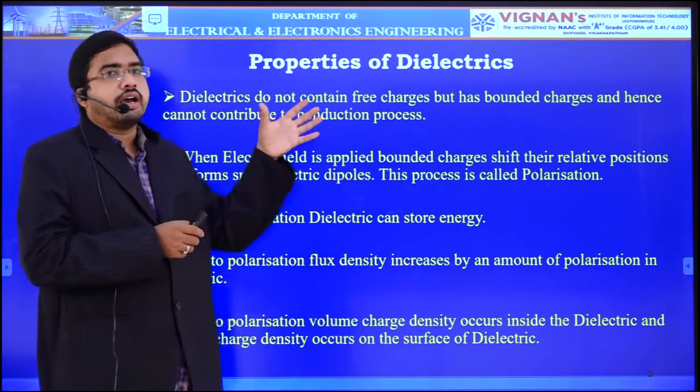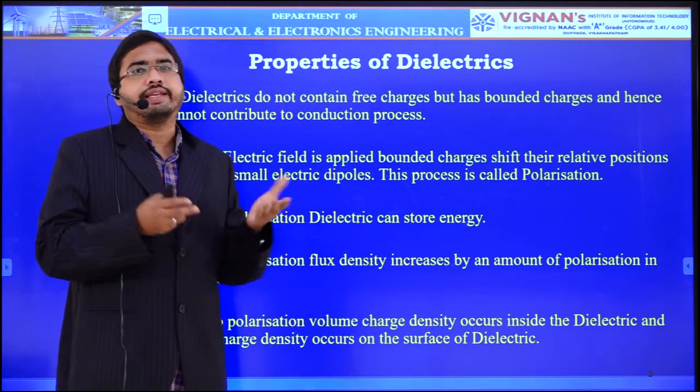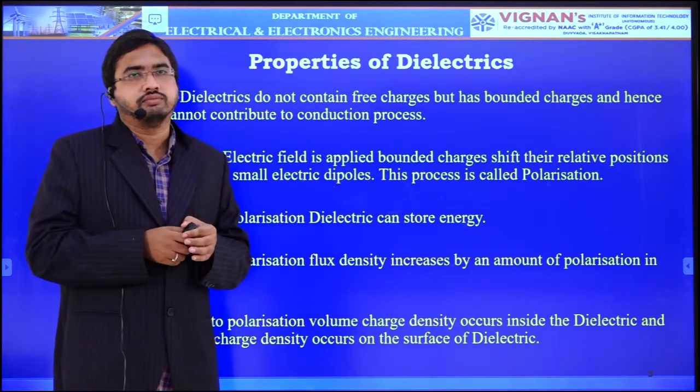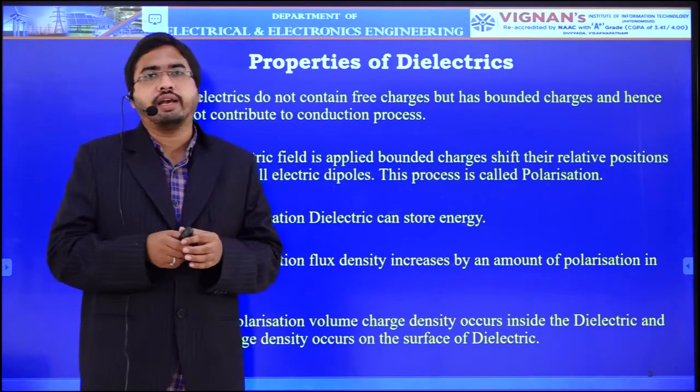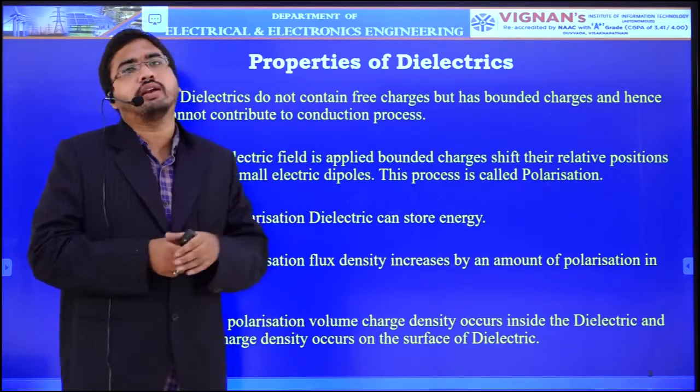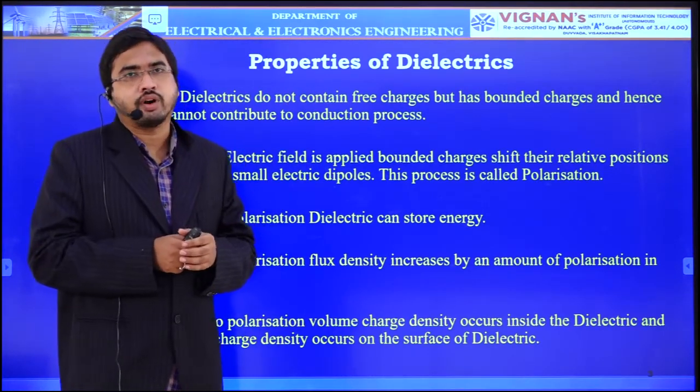Now, as they are bounded charges, they cannot conduct electricity. So there is no conduction process in a dielectric. It is similar to an insulator only. It can't conduct electricity or electric current.